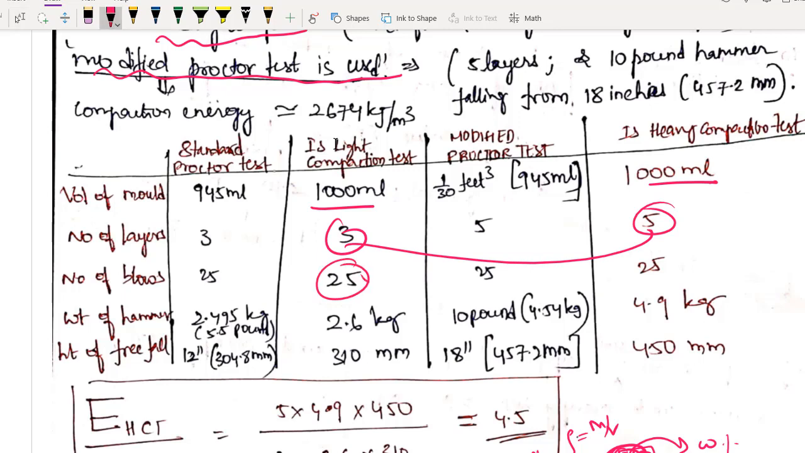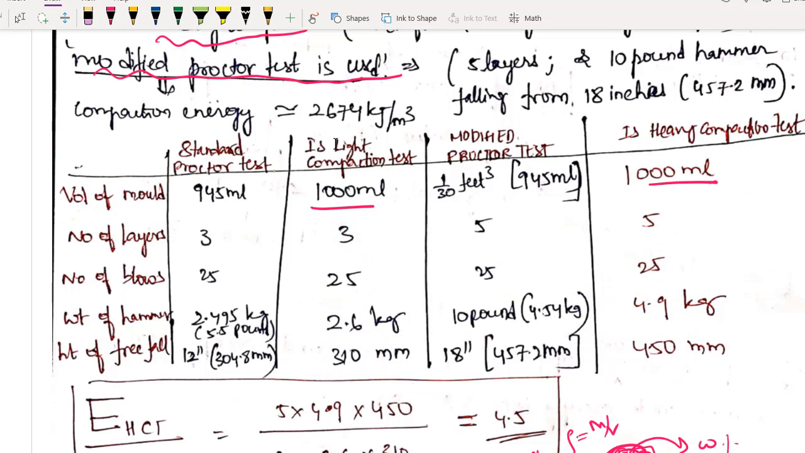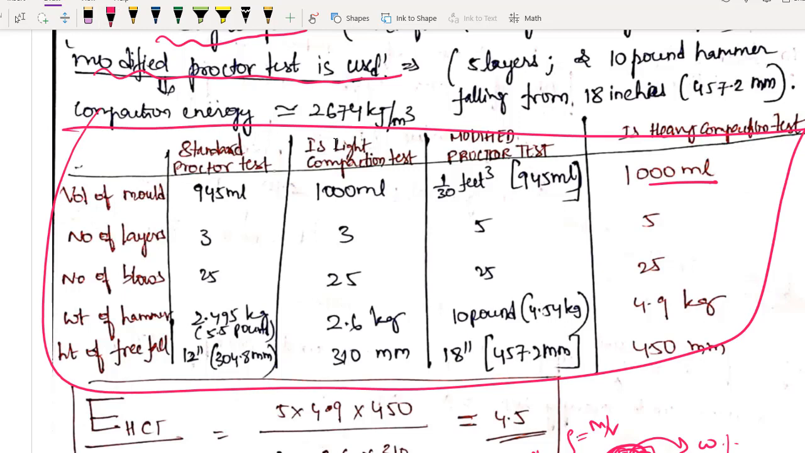Okay, so same number of blows, nothing is changed, but weight of hammer will change. Weight of hammer here was 2.6, now it is 4.9 kilos, and height of fall will also change. Previously it was 310, now it is 450. Okay, so you have to remember all these values. This whole table you will have to remember. What is this table? Let us see once.